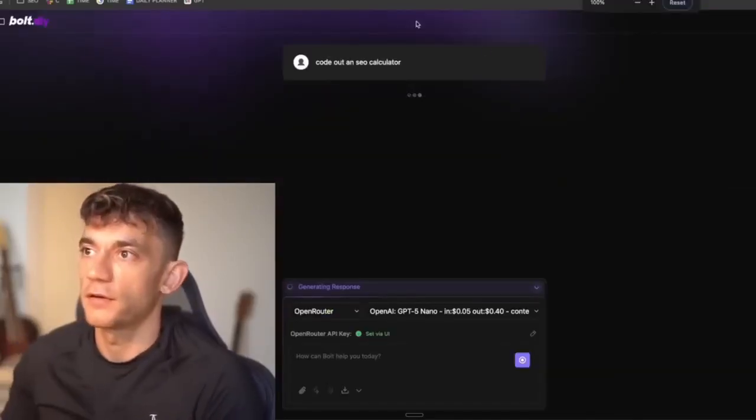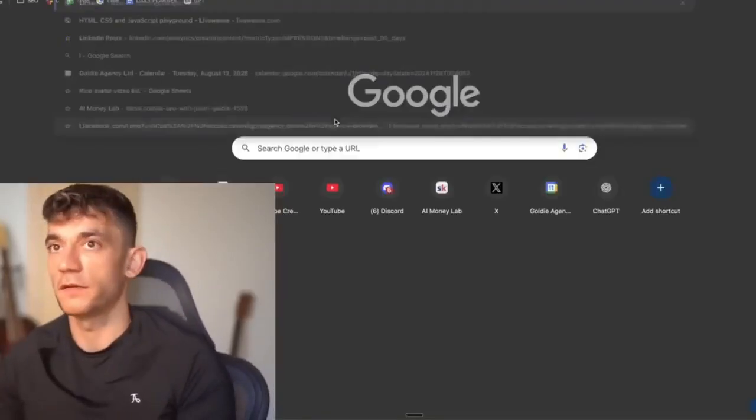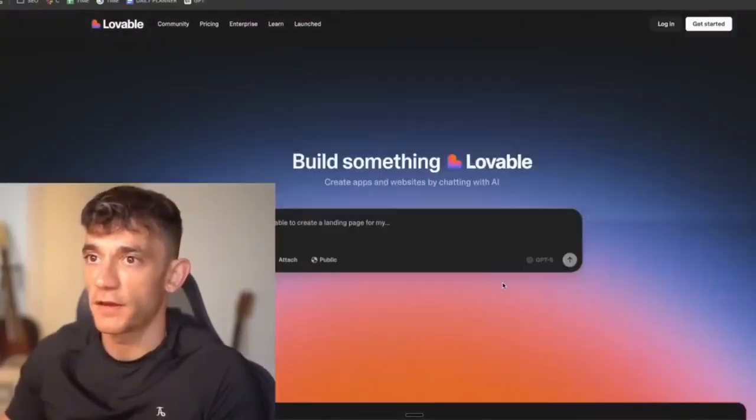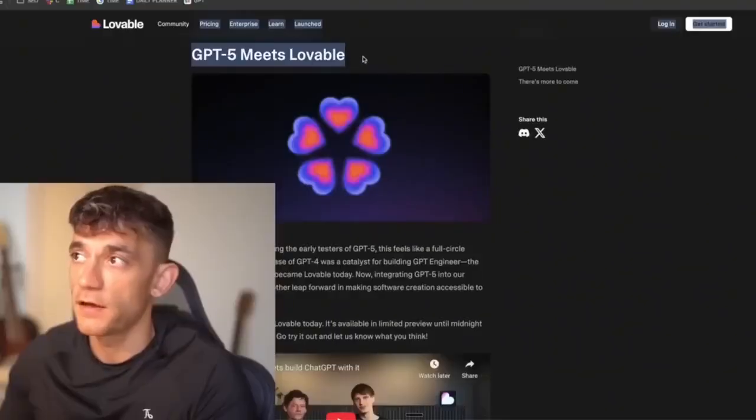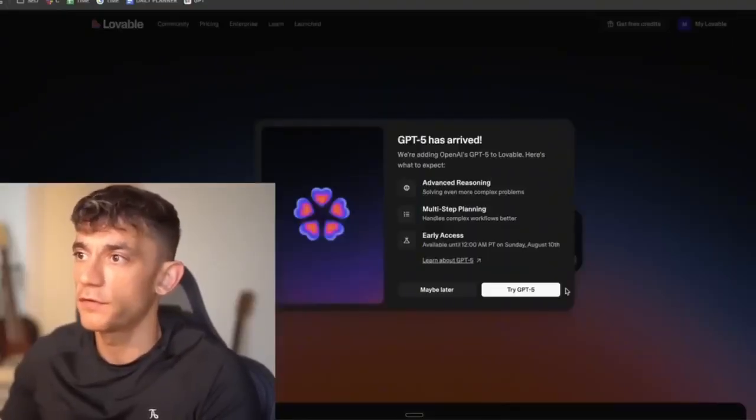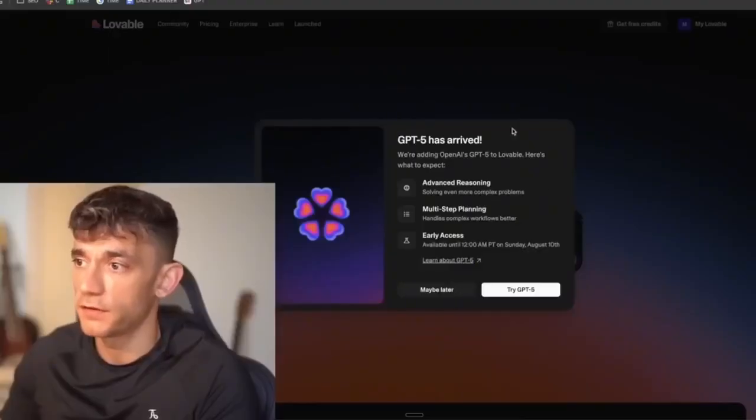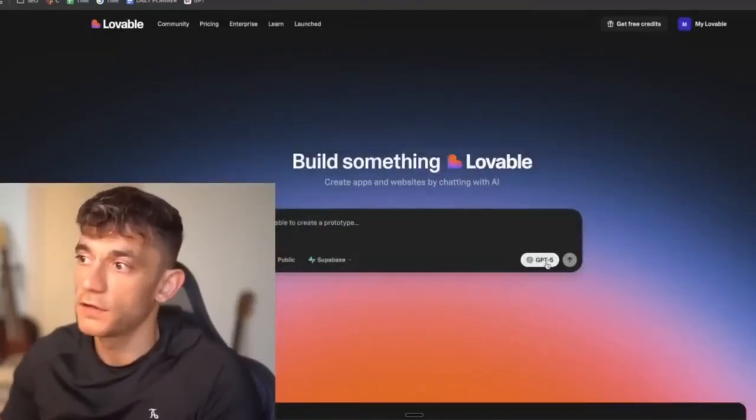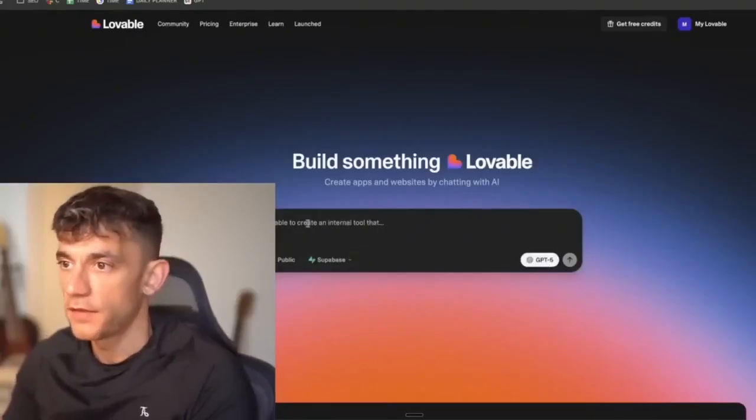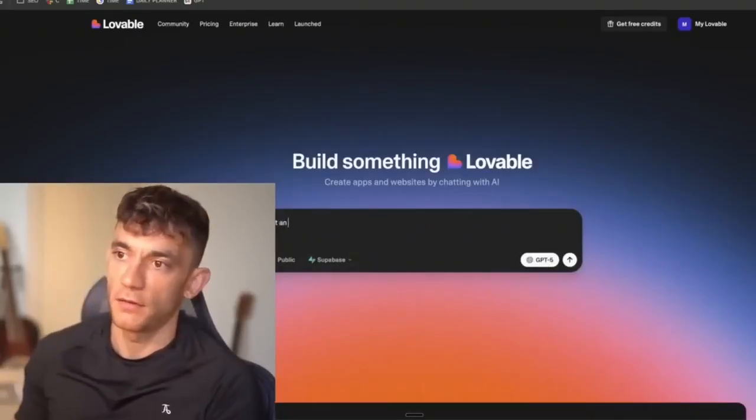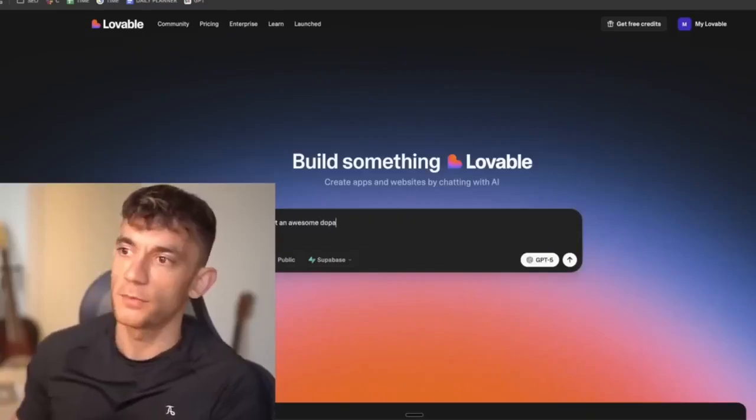From here, we can start coding out, right? The other way you can use this is if you go to Lovable, I think they've just implemented GPT-5 inside Lovable. So you can see here, GPT-5 meets Lovable, and essentially you can code with this. So I'm just going to log in here. And once you've logged in, you can use GPT-5, as you can see. If we click on try GPT-5 now, we've got that selected as a model, so you can click that on and off. We'll click it on, and then from here, you can start building stuff out, right? So let's say, for example, okay, build out an awesome dopamine inducing Space Invaders game, something like that.